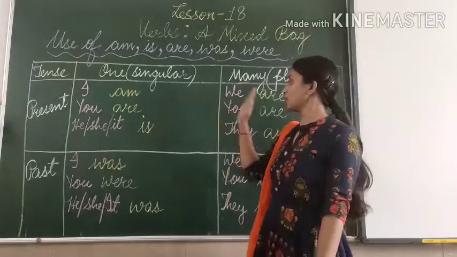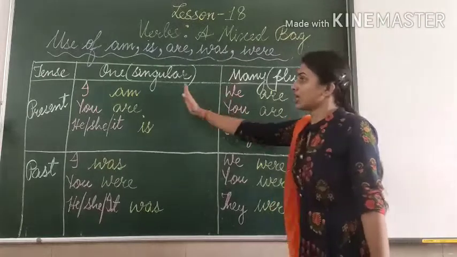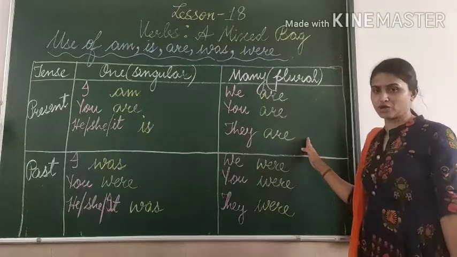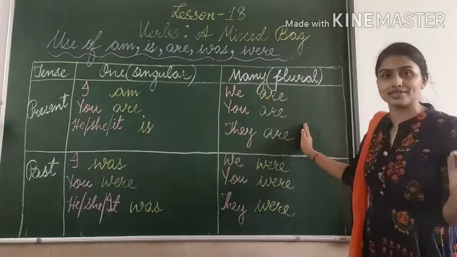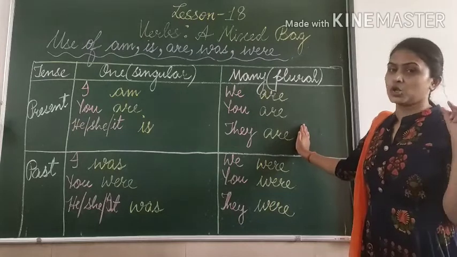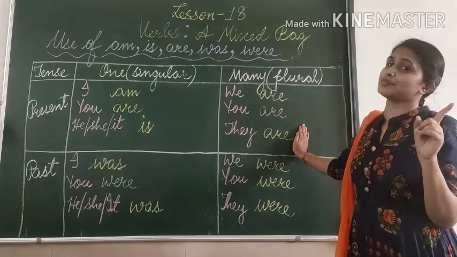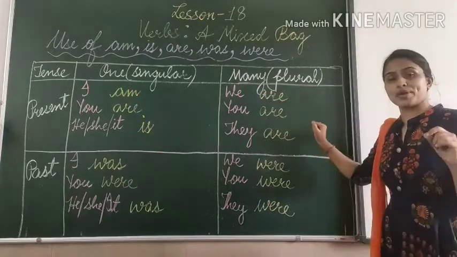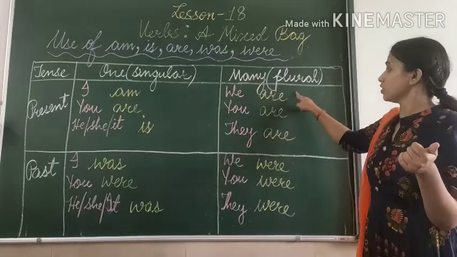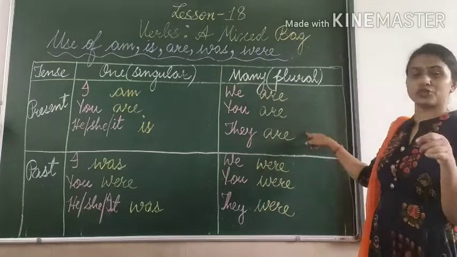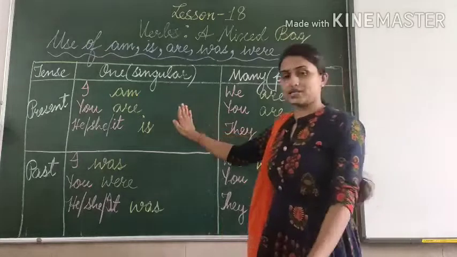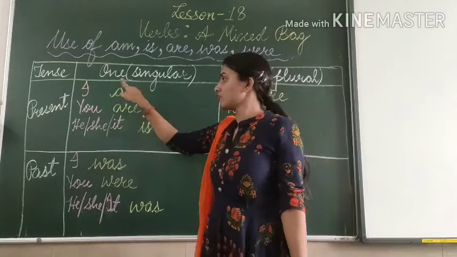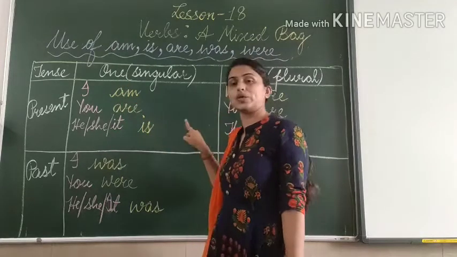Now let's go to the plural forms of pronouns. With I we use am, with we we use are. With all the plural forms of pronouns we use are if the sentence is in present tense. Mind this. You have to see whether the sentence is in present tense or not. So there will be no confusion with the plural form, right? With the singular form, you have to see. With I, you will use am. With you, you will use are. And with he, she, and it, you will use is.